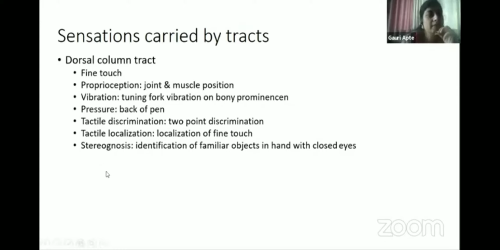What do you mean by this, and how are they tested? If you can write this clinically, how they are tested, that will be well and good. The meaning, and the 7 types of sensations carried by the dorsal column tract. Okay, so this can be asked as a short note.